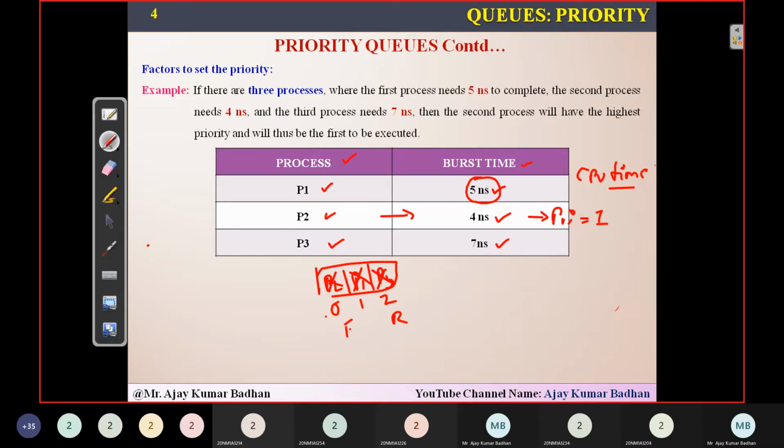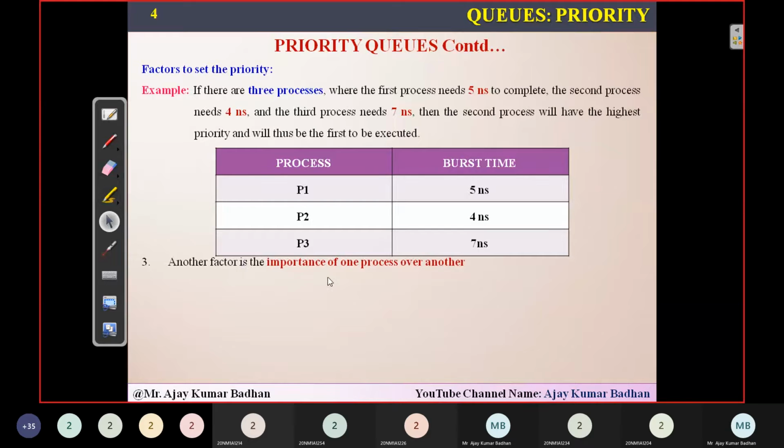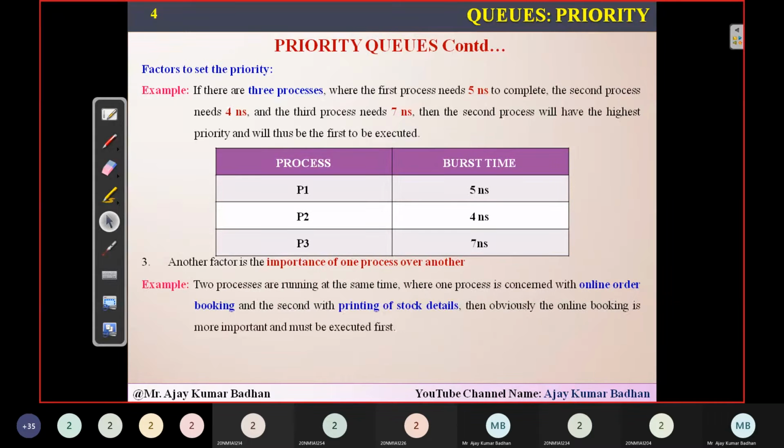So this is the way this entire task works within your operating system, and it is within the operating system that these priority queues will be implemented. Another factor we can consider is the way processes execute depending upon the priority. This is something different, but you might already know it.